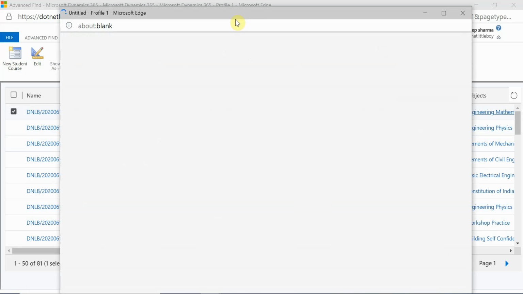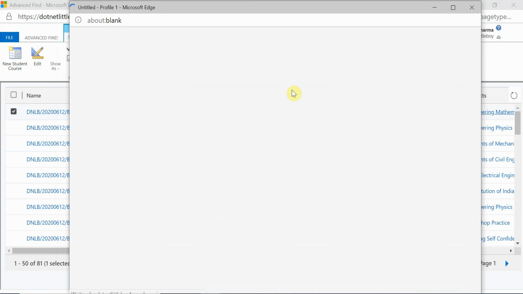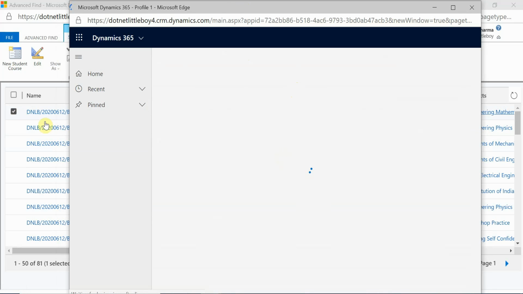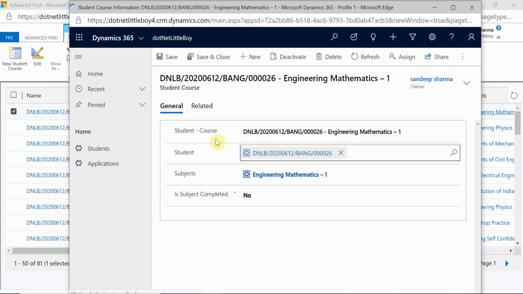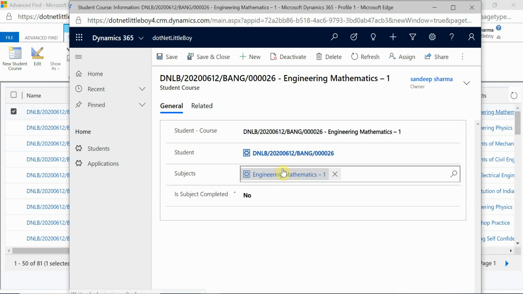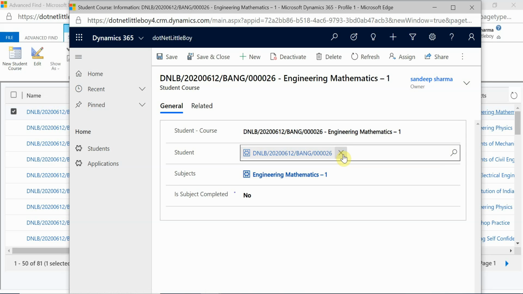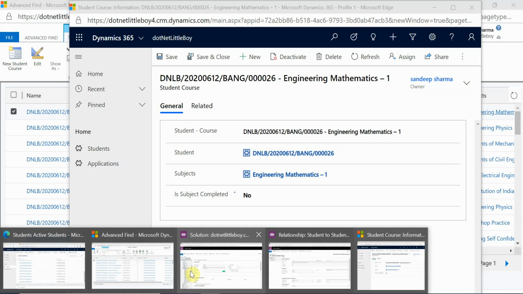When you open that, you will see that the value is filled in the student field there, right? But when you delete the record of the parent, that is the student here, then the field value will be blank, but my record of this student course will still exist. So let me delete that now.